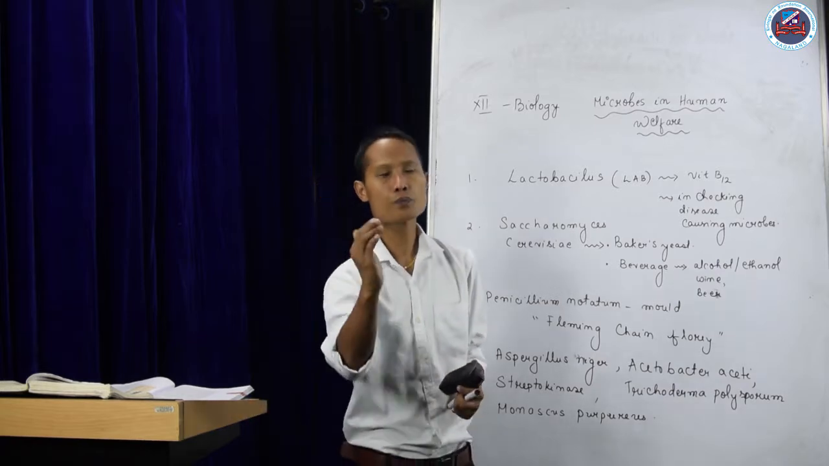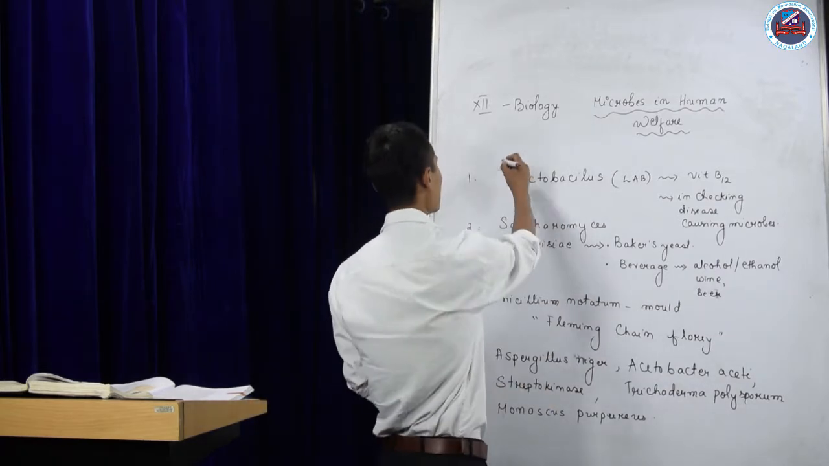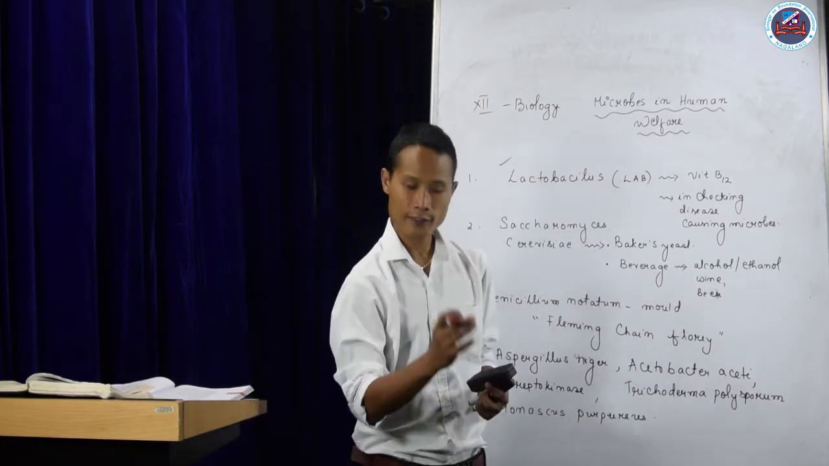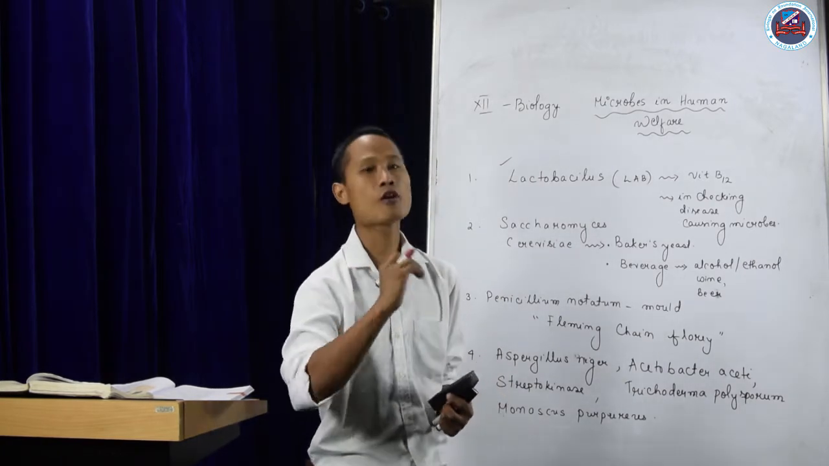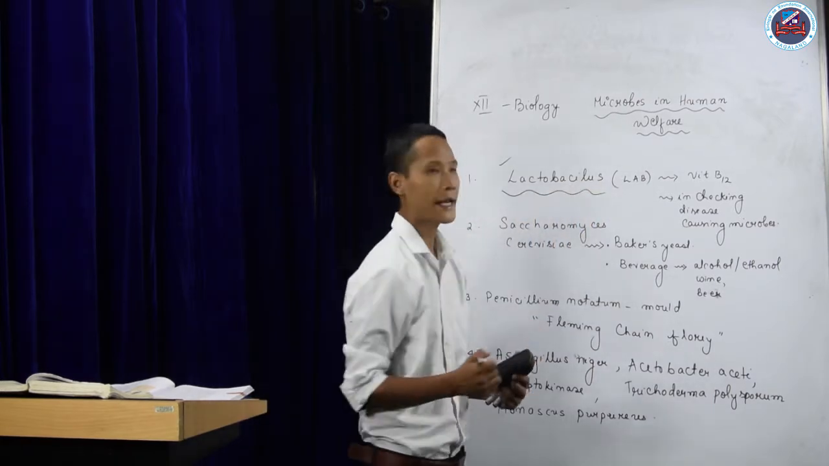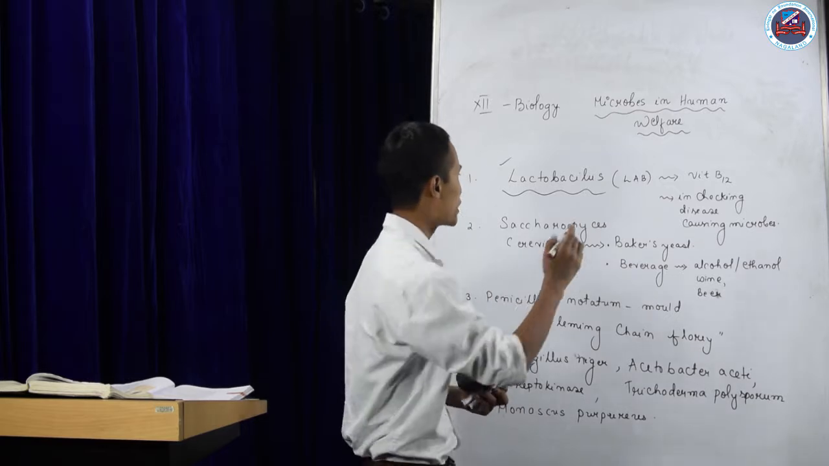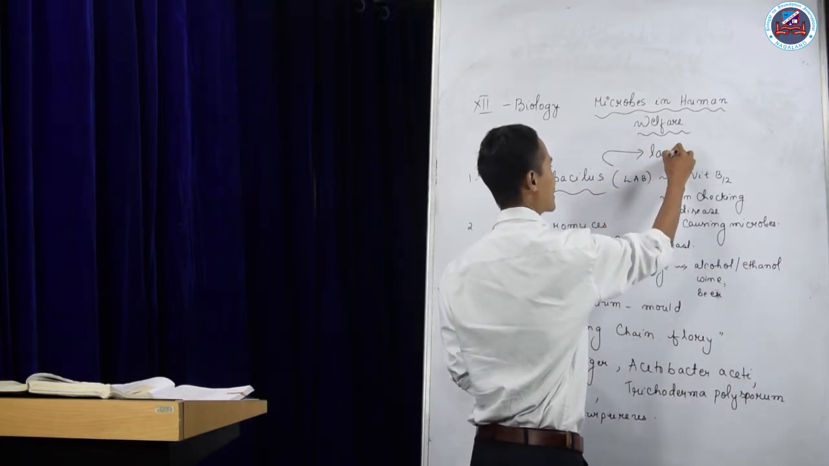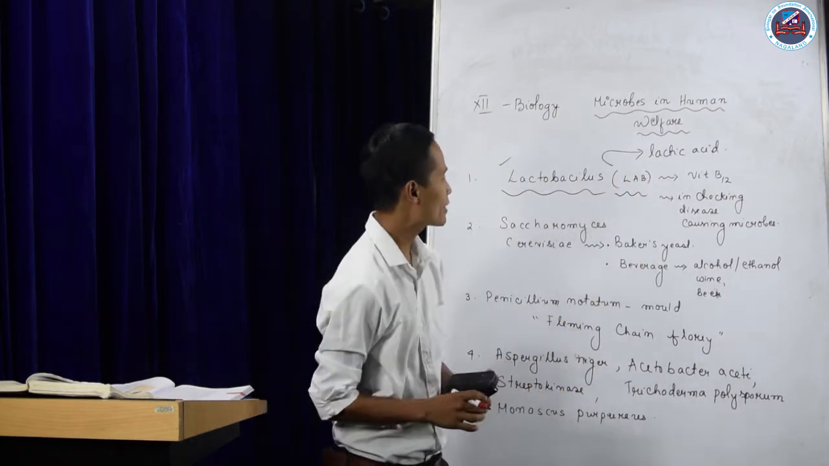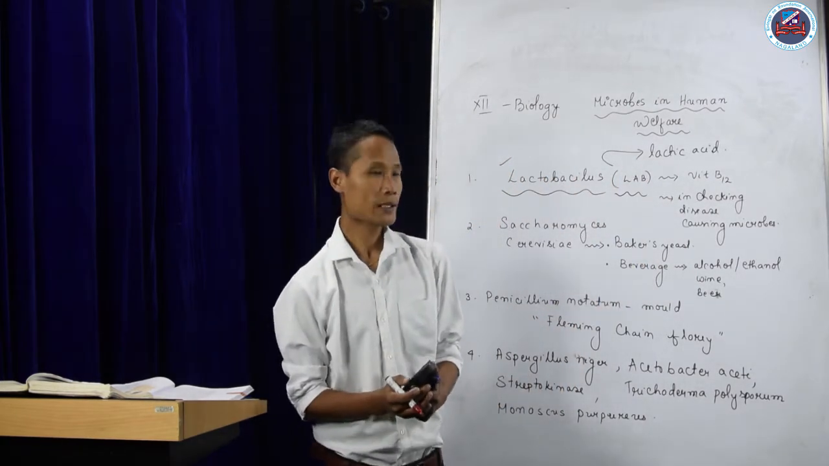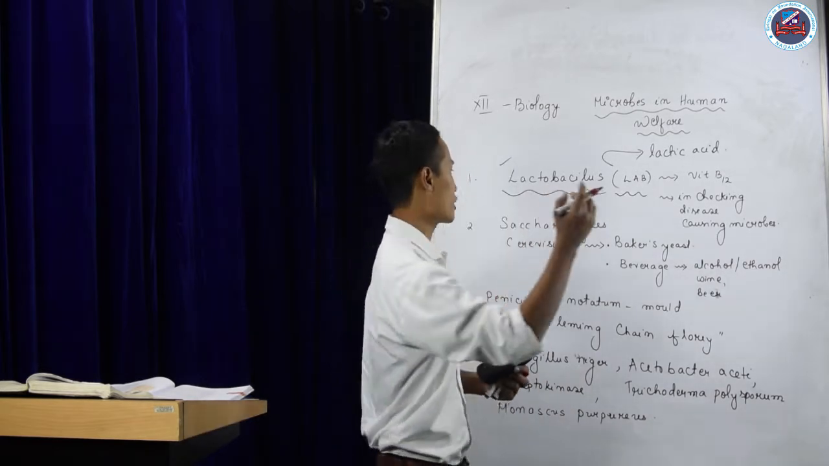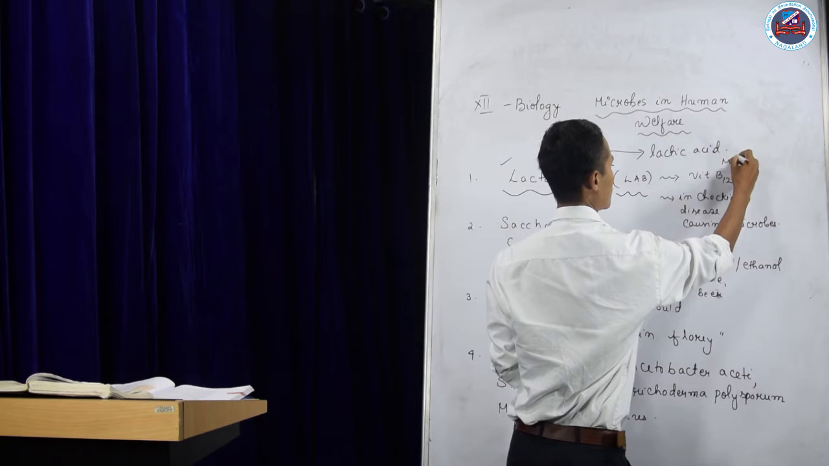For example, food products like curd. We used to eat curd, right? So curd is the product of a microorganism. How? This is a microorganism called Lactobacillus, and it produces lactic acid, so I will say this as lactic acid bacteria. These are useful to convert milk to curd.